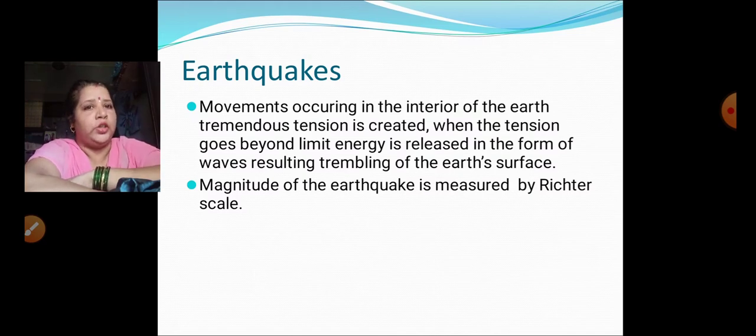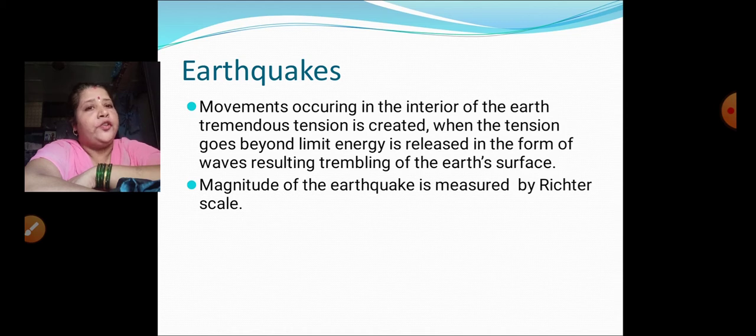Earthquakes. What is an earthquake? Movements occurring in the interior of the earth. Tremendous tension is created, and when the tension goes beyond limit, energy is released in the form of waves. That means there is a movement inside the earth's crust every time, and because of the movement, tremendous tension is created. But when this tension goes beyond limit, the energy is released in the form of waves, resulting in the trembling of the earth's surface.